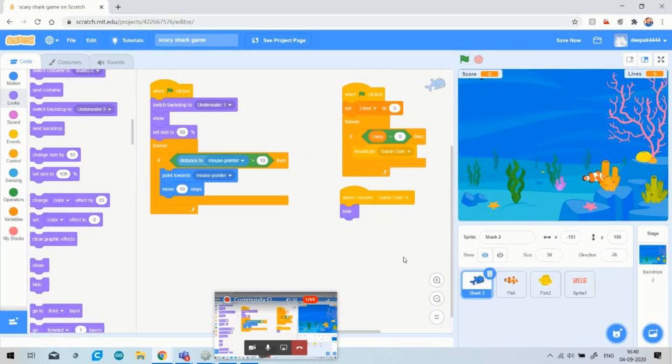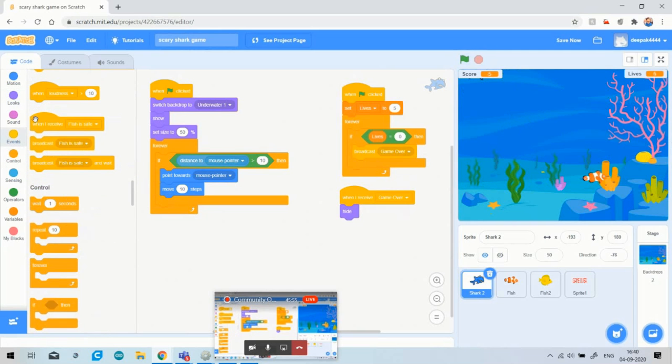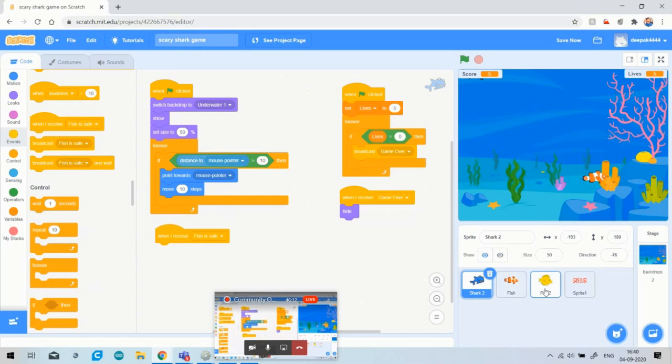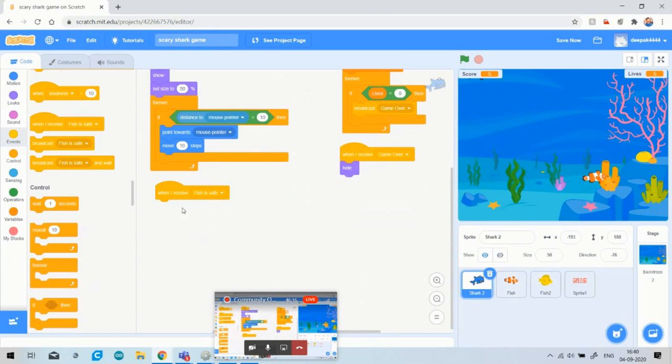So for this, I will again go to the event option and go to the receiver option, like when I receive. Now my option is when I take the message from this fish, that when my shark eats the safe fish, it will broadcast a message, fish is safe. So the shark will receive the message when fish is safe. Okay, when I receive fish is safe.